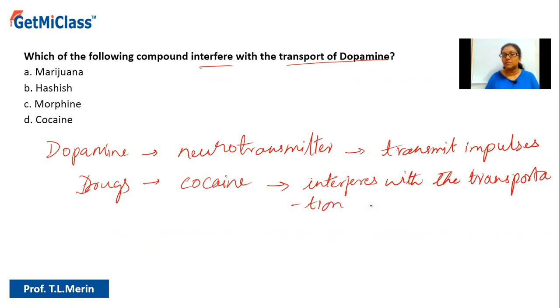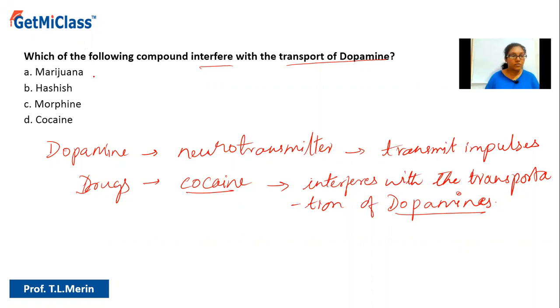Then the neurotransmission will not occur. That is, impulses will not be transmitted from one neuron to the other, wherever dopamine based impulses are there. Suppose dopamine is necessary for the transmission of that particular impulse. If dopamine is not transported there, then the nerve impulse will not be transmitted from one neuron to the other. So that's how drugs like cocaine interfere with the transportation of dopamine.